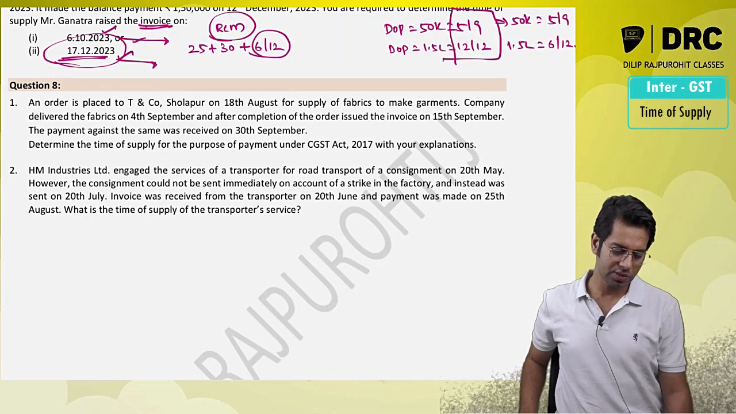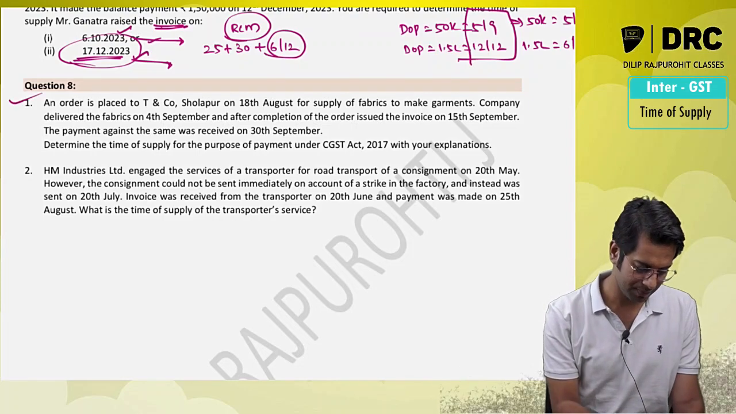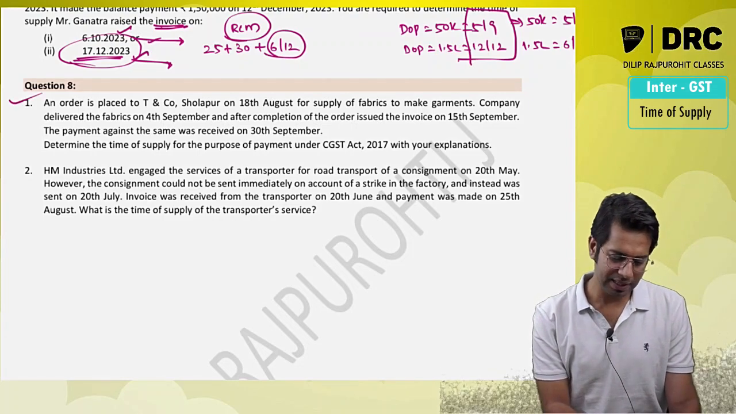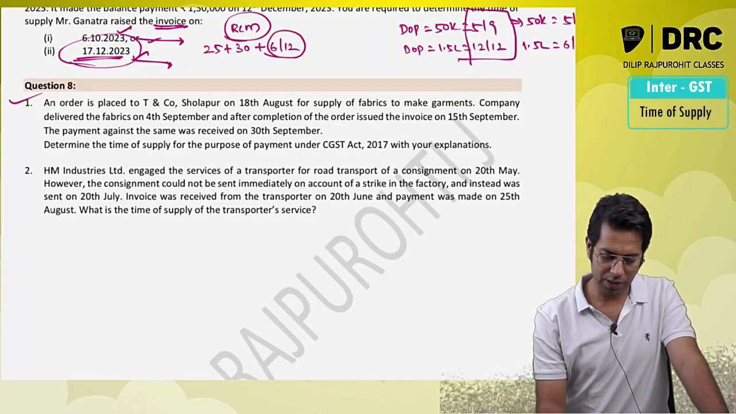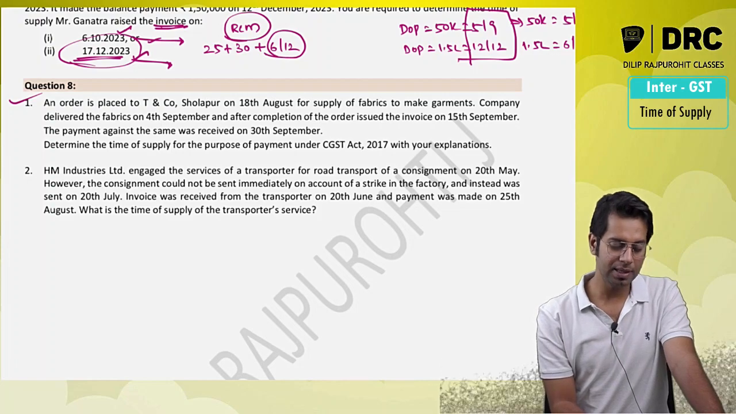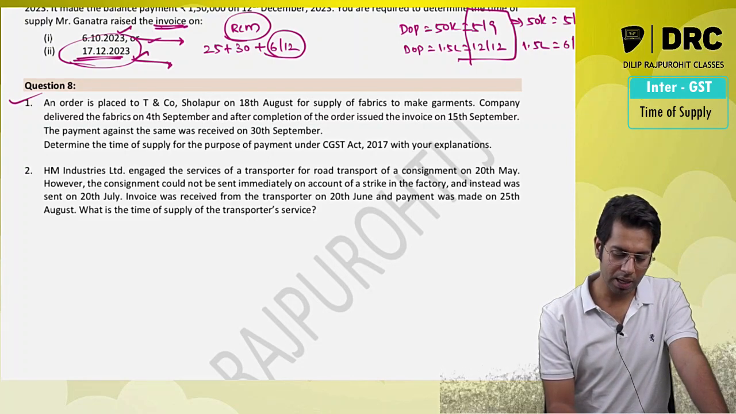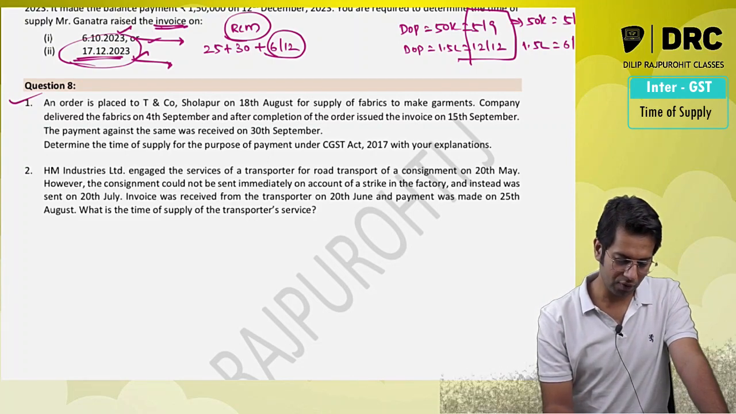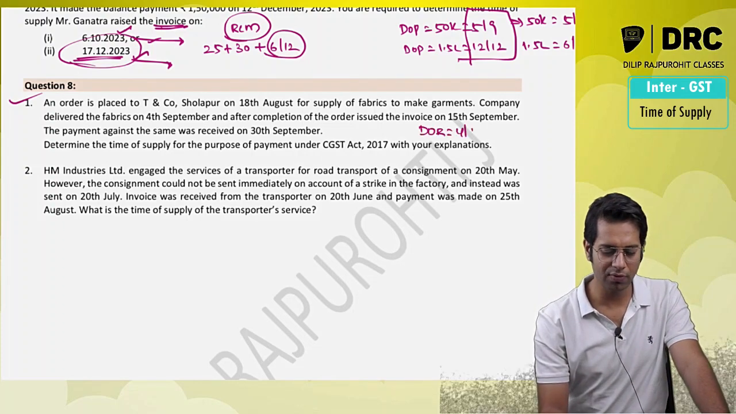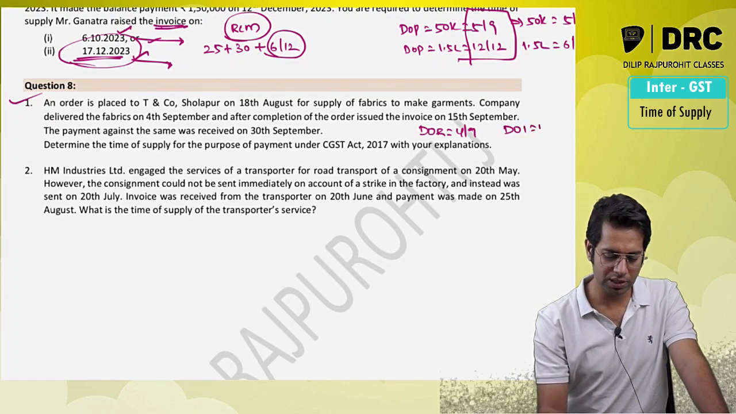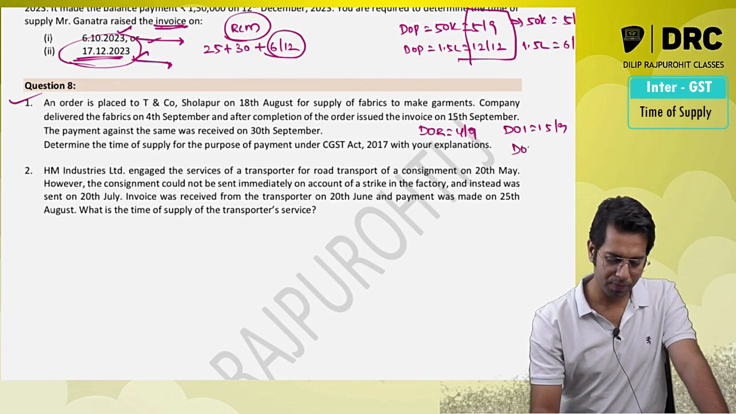And last question, this was asked in I think May 24 or November 21 examination. An order is placed to T and Company Solapur on 18th of August to supply fabrics. The company delivered the fabrics on 4th December after completion of order and issued an invoice on 5th of December. So here date of delivery will be taken as date of removal because nothing is given, 4th of September, and date of issue of invoice is 15th of September. Payment was received on 30th of September.